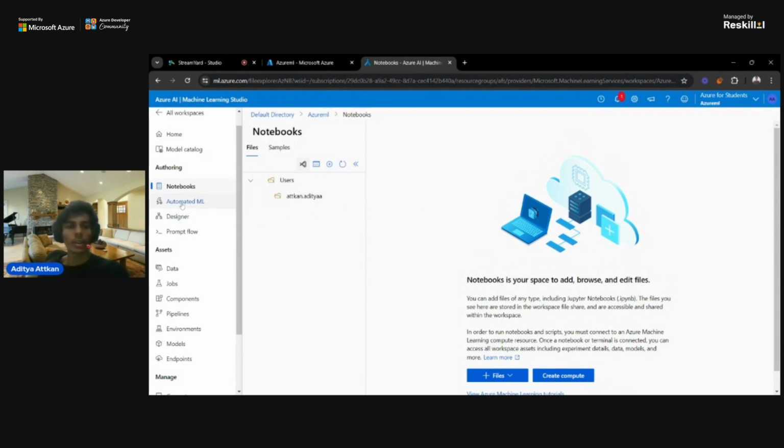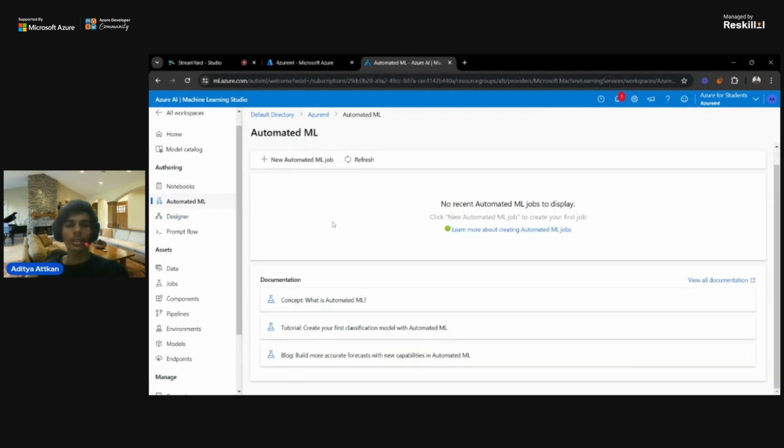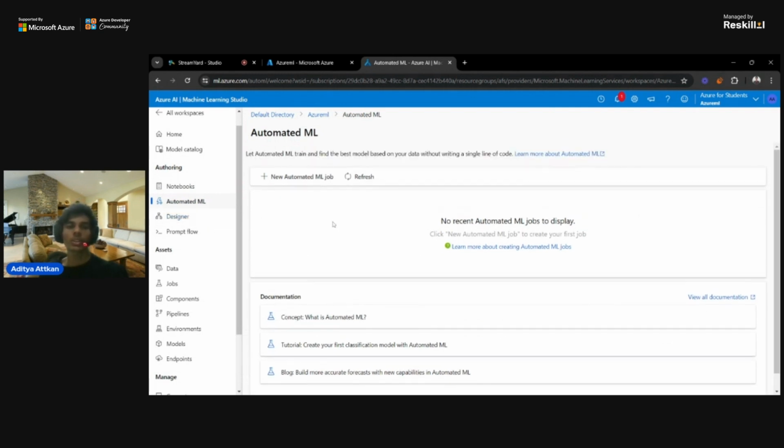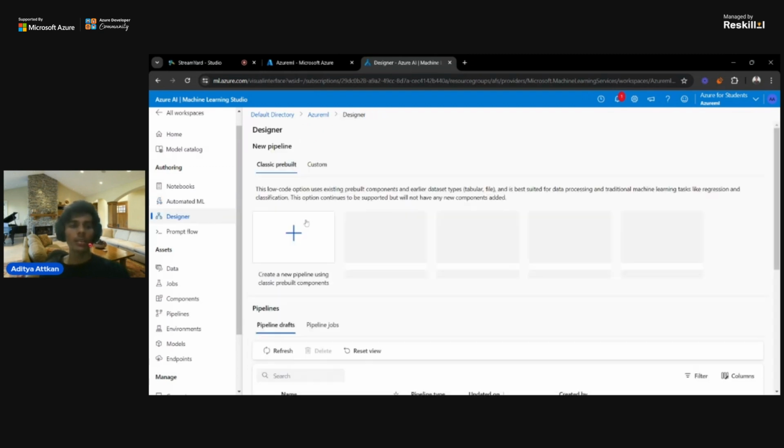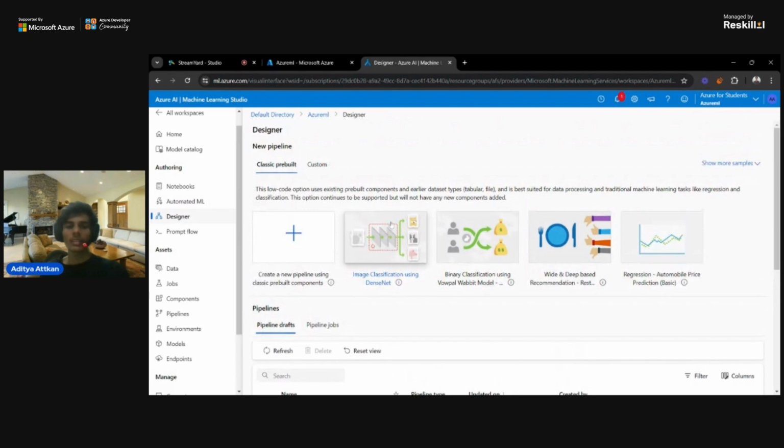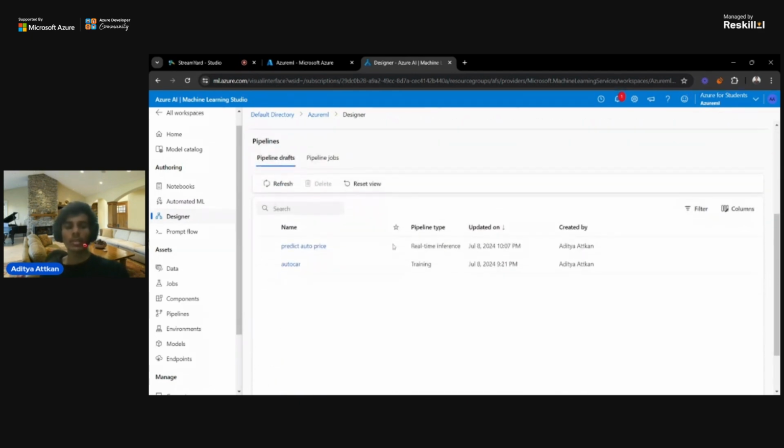Then we have automated ML. This is for creating automated ML jobs. Whenever you create a new model, that particular automation job will automatically work on that. Then this is the designer. This designer is important. We will discuss this, and we will create our own model. You can see that there are two models already created. We are going to talk about these models.